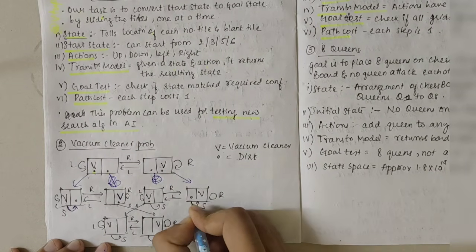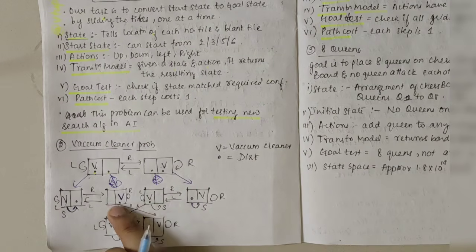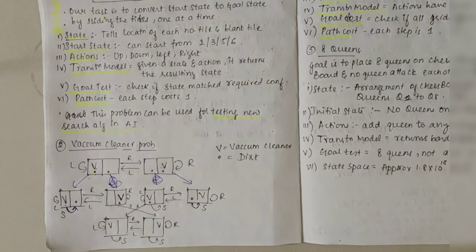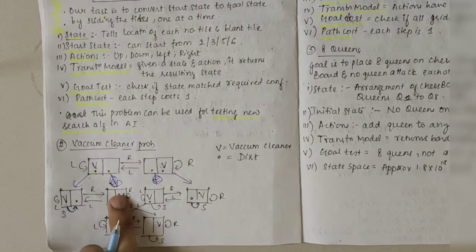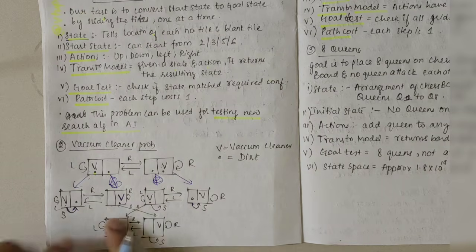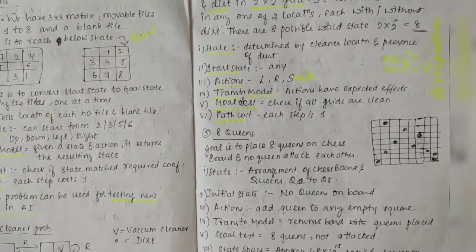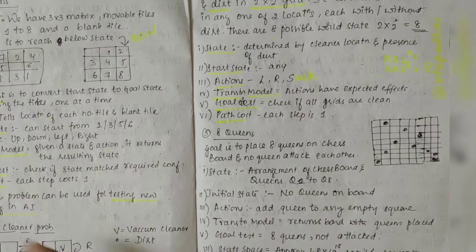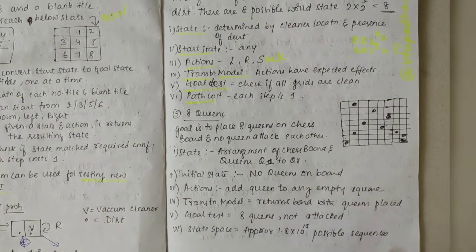Now it can shift this side, right? So if it shifts this side, then the dirt and vacuum would be in the same grid. Now, if the vacuum consumes the dirt, then there would not be any dirt left out here, right? So it will be clear. And even on this side also, it will be clean. So these are the final states which we need to obtain. So in exam, if they ask about toy problems and explain a vacuum cleaner problem or 8 puzzle or 8 queens, then we need to define the problem firstly and then write these 6 points.